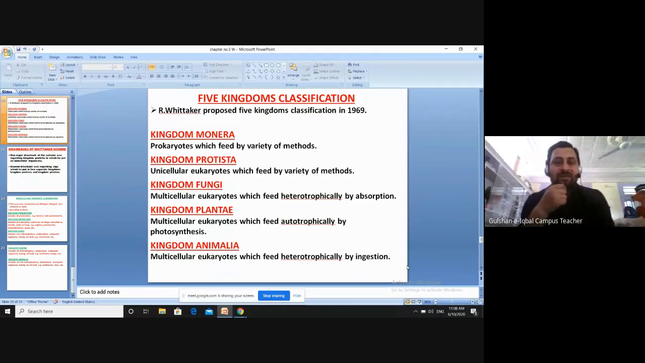The last kingdom of the five kingdom system of Robert Whittaker was Kingdom Animalia. Kingdom Animalia contains multicellular eukaryotes which feed heterotrophically by ingestion. Again, they cannot make their own food, but they get it by putting things into their mouth, like we do. This is called ingestion. Autotrophically means the organisms can make their own food. So this was the five kingdom classification proposed by Robert Whittaker.